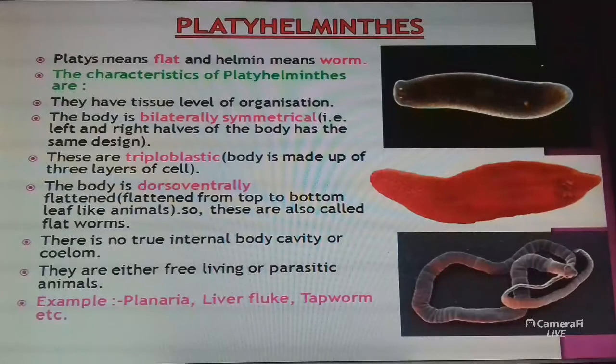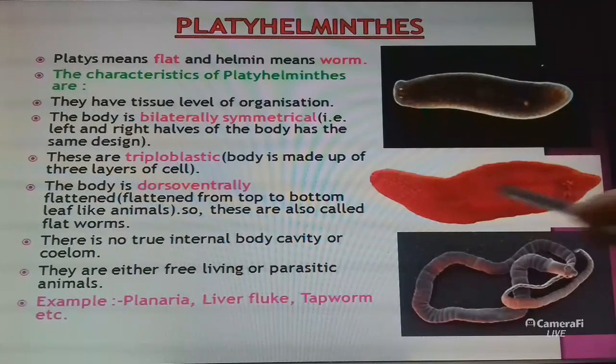Bilaterally symmetrical means the left and right halves of the body have the same design. These are triploblastic, meaning the body is made up of 3 layers of cells, and the body is also dorsoventrally flattened, flattened from back to the abdomen.